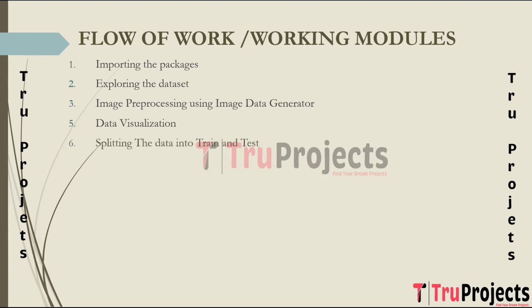The next step is splitting the data into train and test. The dataset is split into two subsets, which are a training set and a testing set. The training set is used to train the deep learning model, while the testing set is used to evaluate the model's performance on unseen data.